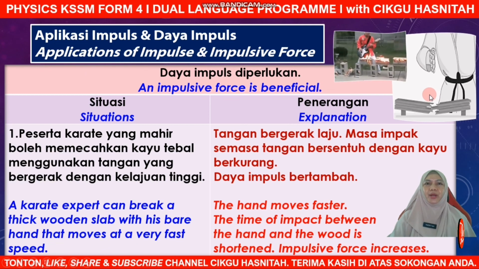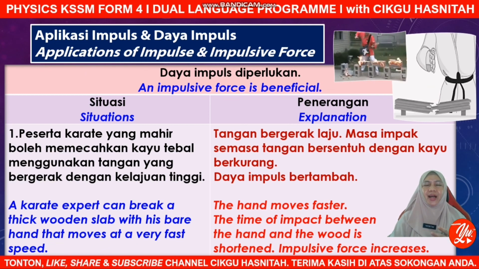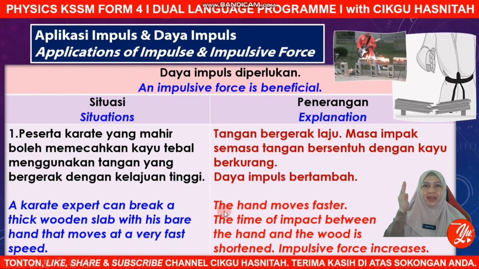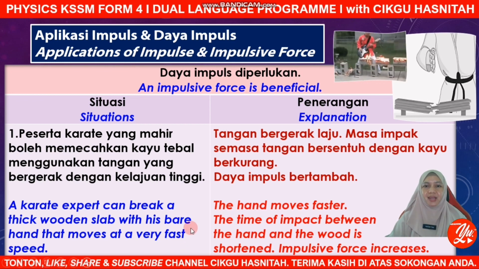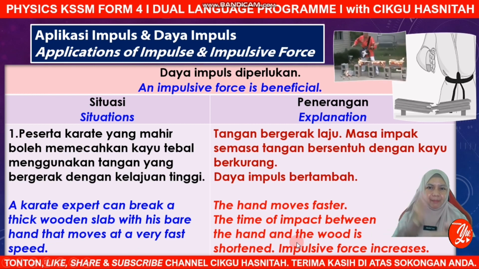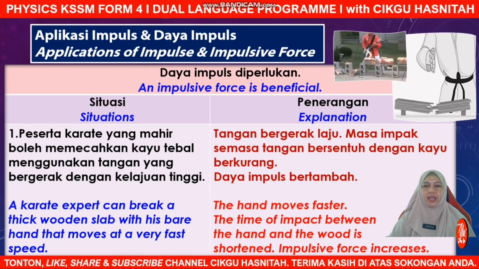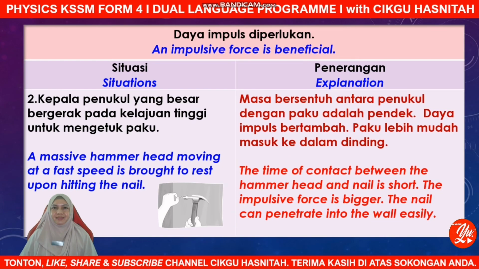So what happened? How is a high impulsive force produced here? Very easy. The hand moves faster. So the moment the hand moves with a high velocity, the time of impact between the hand and the wood will be shortened. Very short time of impact. So this will create a high impulsive force which enables it to break the wooden slab.